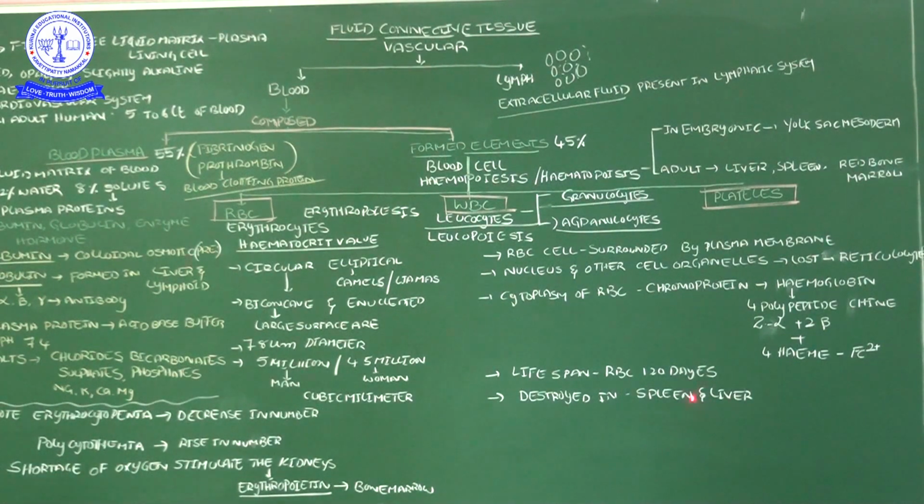Why? Because it does not have a nucleus and other cellular organelles. When the cellular organelles are missing, it functions only up to certain limits. So up to 120 days the RBC cells play an important role in the transportation of oxygen. After completion of the 120 days, they start to be destroyed. The destroyed RBCs reach the spleen and the liver. So that's why we call the spleen the graveyard of RBC.